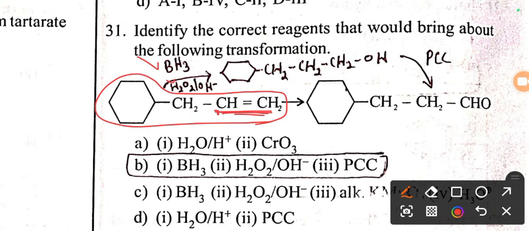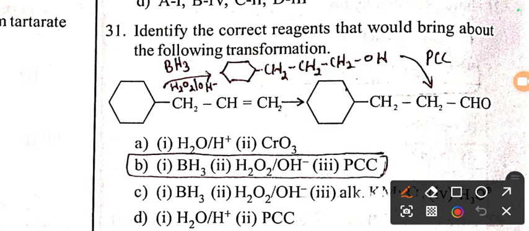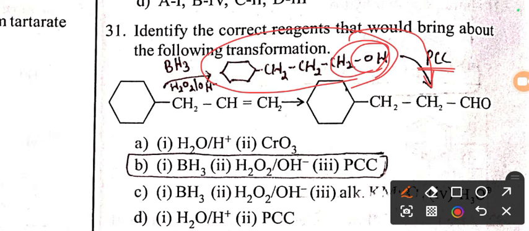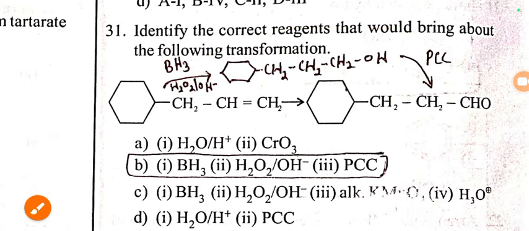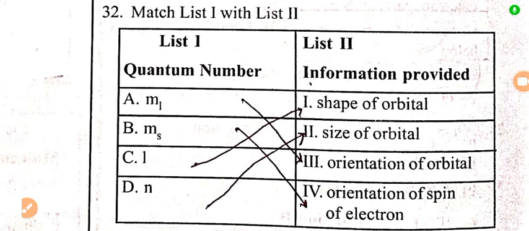During this there is an addition of one hydrogen to the second carbon and OH group to the first carbon. We will get one alcohol. So in the first step there is a formation of one primary alcohol. This primary alcohol, when treated with PCC, the alcoholic group converts to aldehyde group. So option B is the right answer for this question.